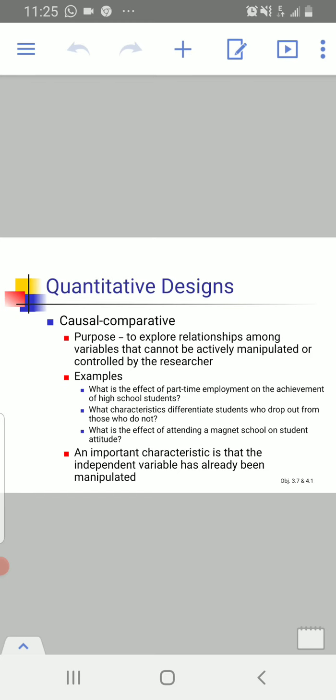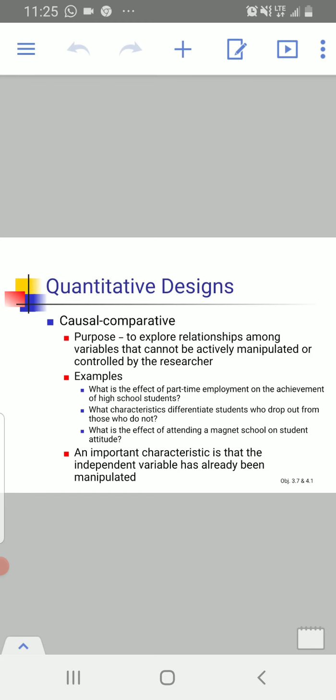The second example is, what characteristics differentiate students who drop out from those who do not? There are two variables in this statement as well. First is the characteristics, and the second one is the dropout. The researcher can't change the characteristics due to which the dropout is happening.